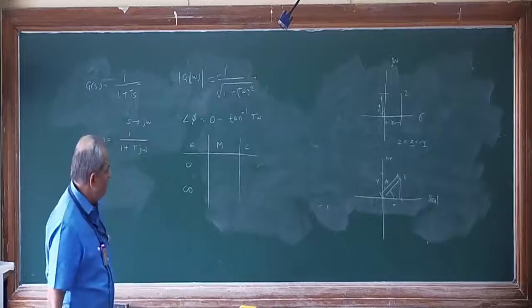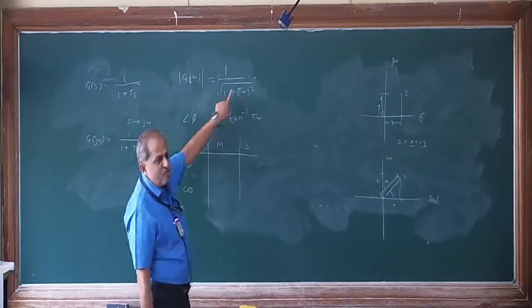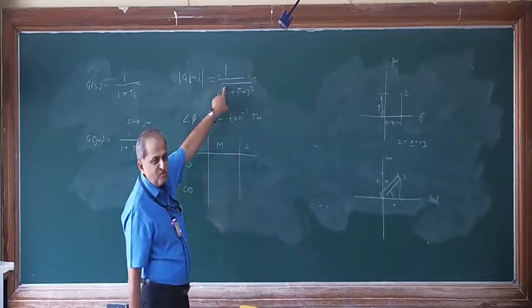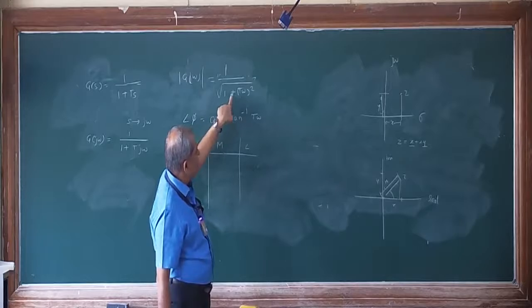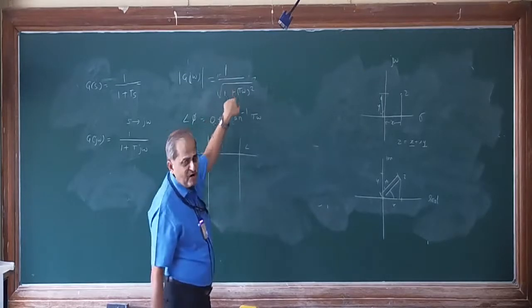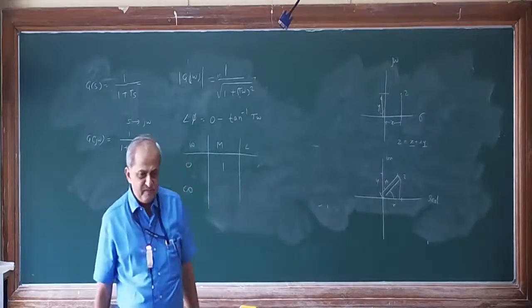In the magnitude equation, if you put omega is equal to 0, 1 divided by root of 1 plus 0. Root of 1 is 1, 1 upon 1 is 1. So magnitude remains 1 only.